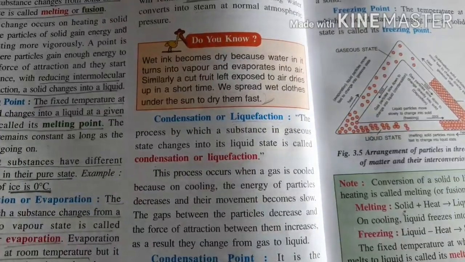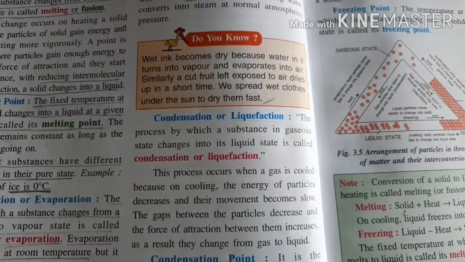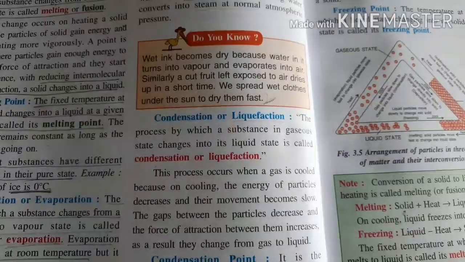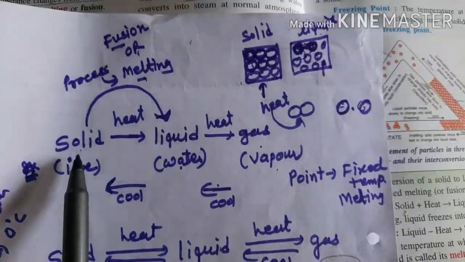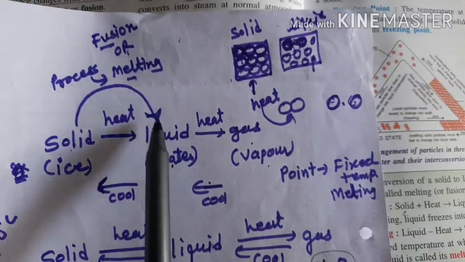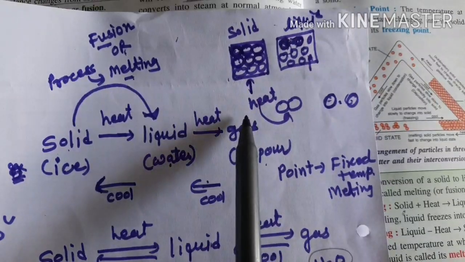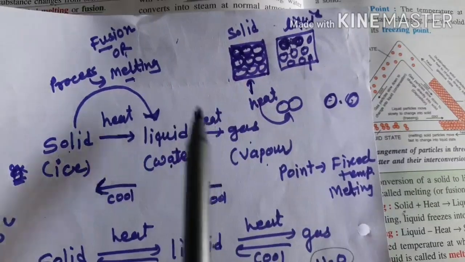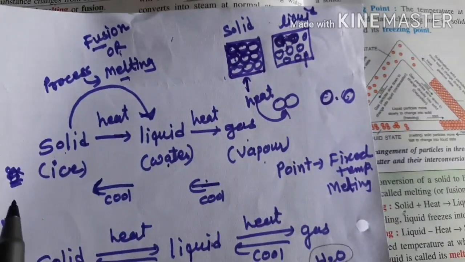Okay, now I will explain. Yesterday we did two points. When a solid is heated, it converts into a liquid, which is melting, and when a liquid is heated, it converts into a gas, which is evaporation or boiling. That we learned. Now let's start the reverse process.